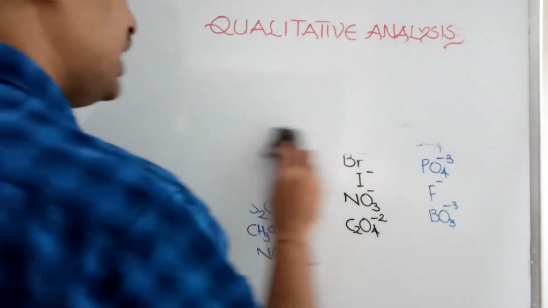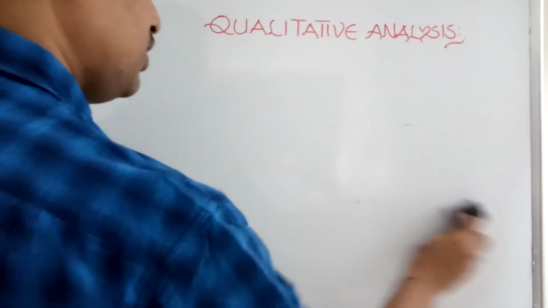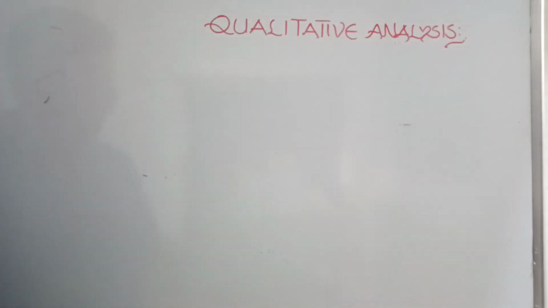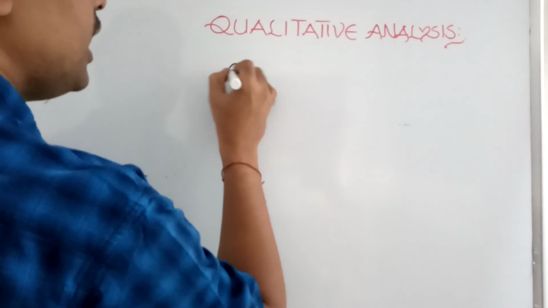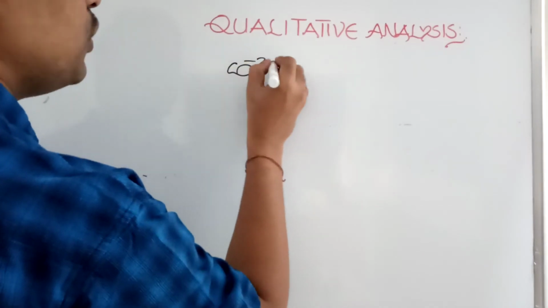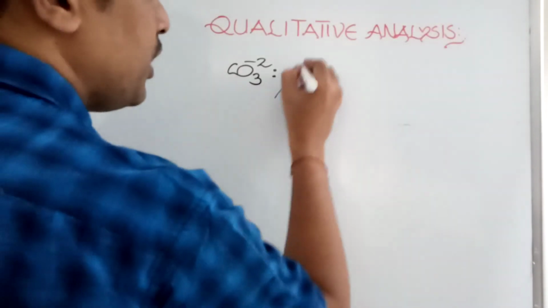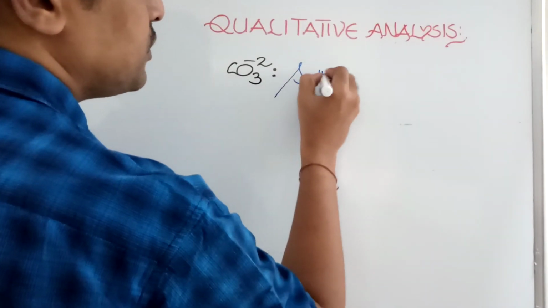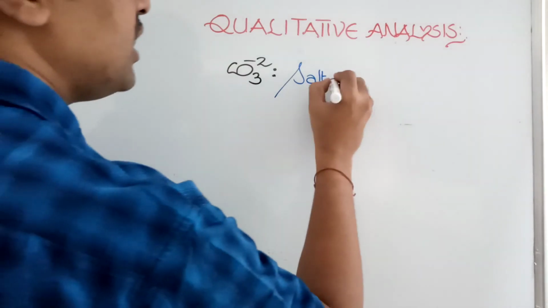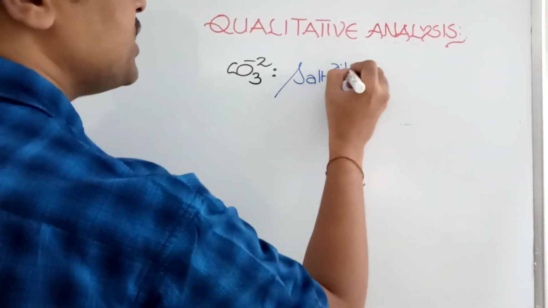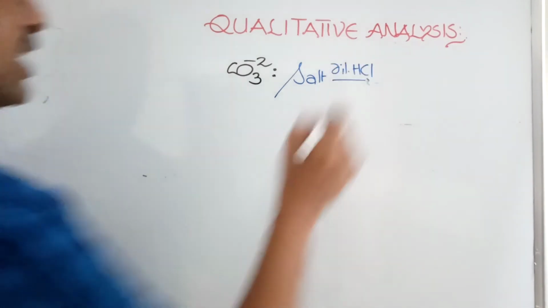So in this section of anion analysis, in this particular session we will be discussing carbonate, CO3 2-. What happens when dilute acid is added? A small amount of salt is taken, and to the salt we add dilute acid, let's say dilute HCl.